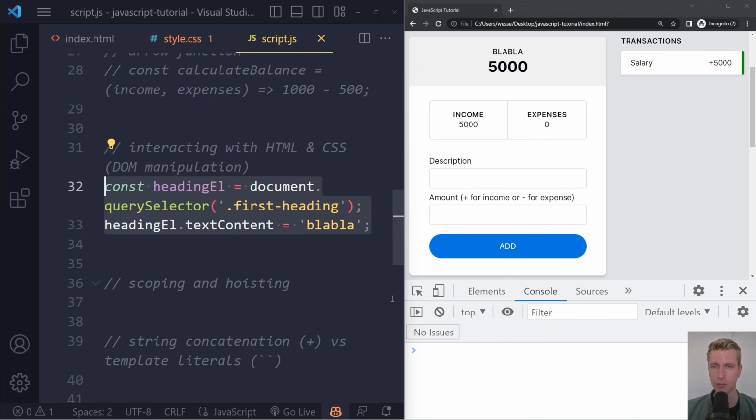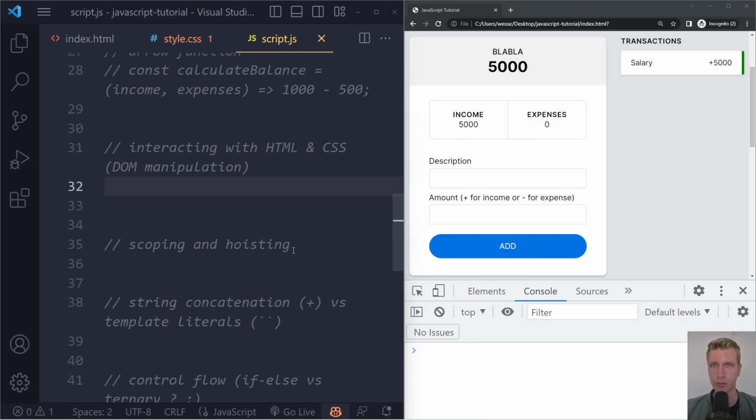So typically you wouldn't just randomly change the text content. Let me undo this and save here. Usually you do it in response to an event, or basically when the user does something, we want to do something. So let's say the user clicks on something. This is the most common event that you want to deal with. So when I move my mouse here, for example, there are events happening. We just don't do anything with them. If I click here, there is an event going on, and we're not doing anything with that yet, so nothing happens.